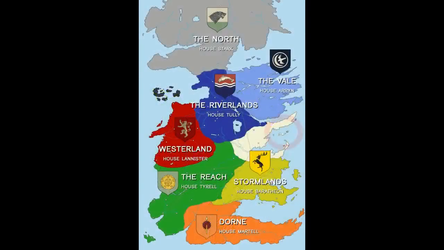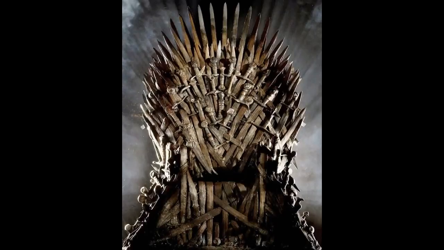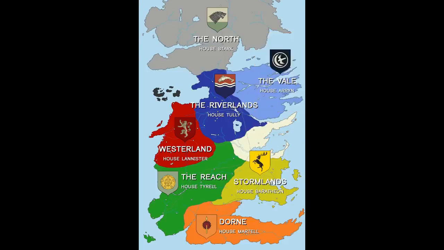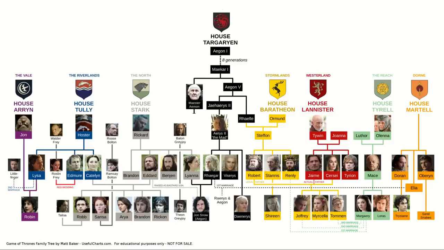The Targaryens lived on Dragonstone for several hundred years until the time of Aegon, when they ended up conquering most of Westeros and uniting the 7 kingdoms. At that time, Aegon took all the swords that were surrendered by his enemies and built the Iron Throne. He also built the city of King's Landing as his capital, and it is still the capital when the show begins. So with that background, we are ready to look at the tree.